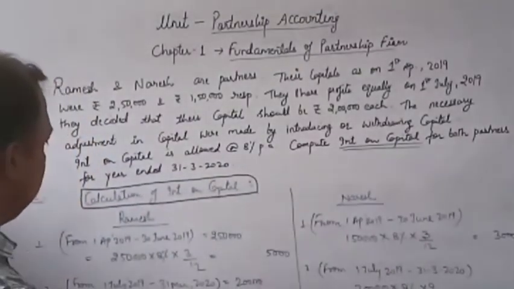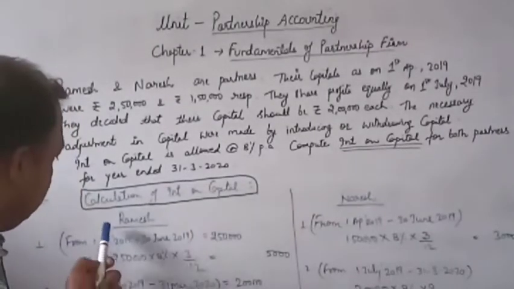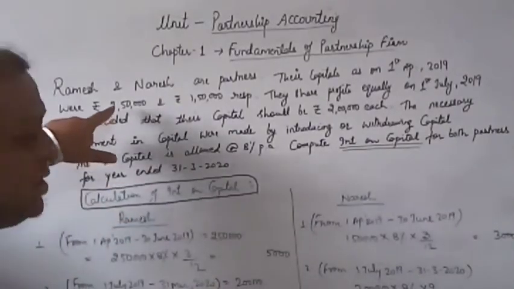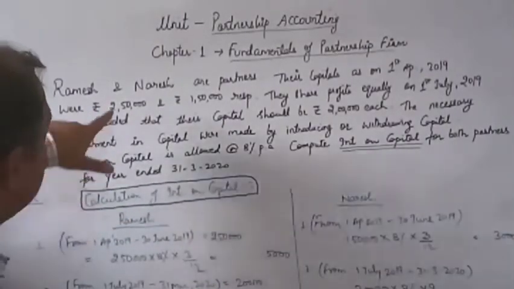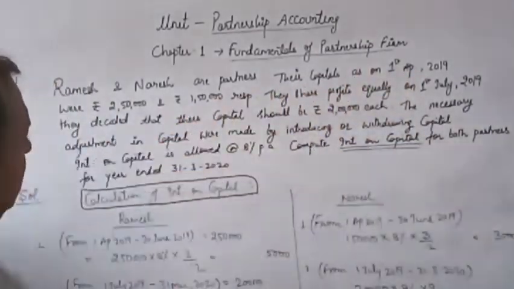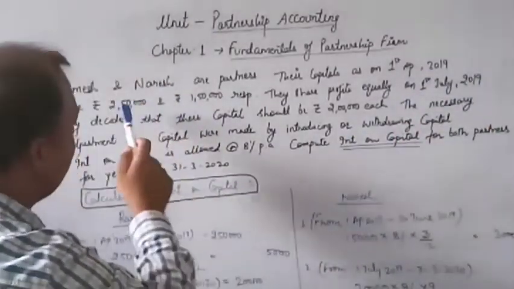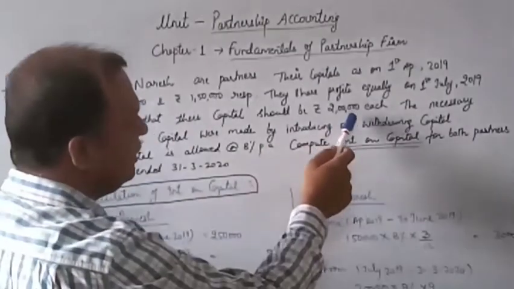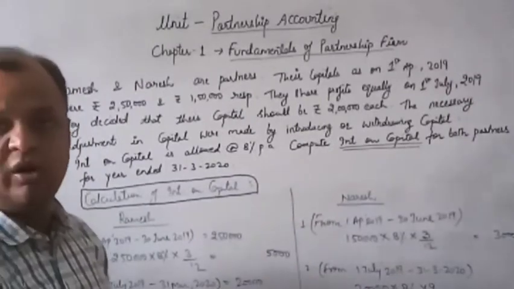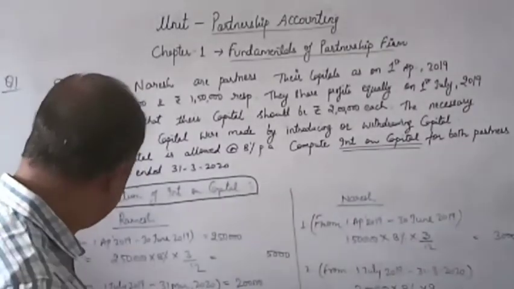There are two partners, Ramesh and Naresh. First of all, the calculation which I have done, it is for partner Ramesh. You can see here on the board, Ramesh introduced rupees 2,50,000. So this capital was introduced on 1st April, but further Ramesh made changes on 1st July 2019, and this changes from 2,50,000. He decided to keep his capital rupees 2 lakh. It means he had withdrawn 50,000 capital from the business. So let's see the working.